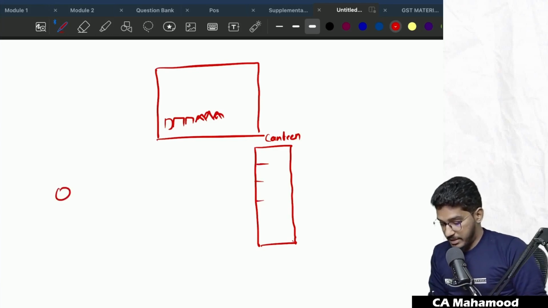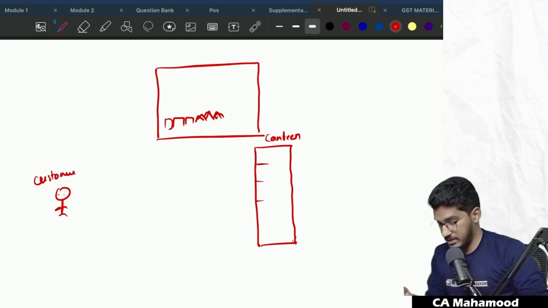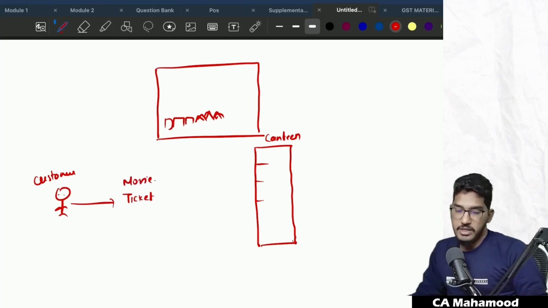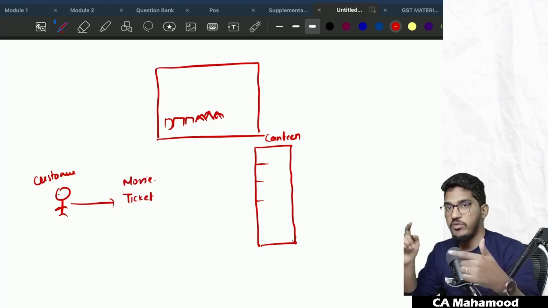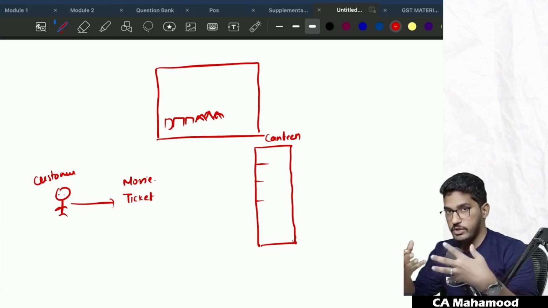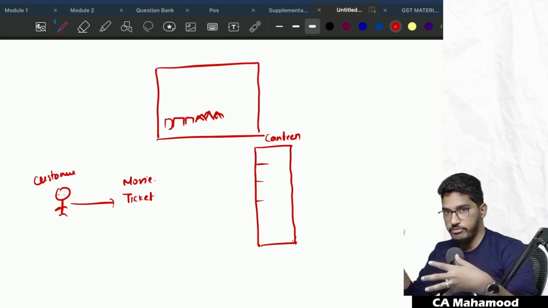Now, assume that you are a customer. I will tell you 2 scenarios of what they are trying to say. I will try to clarify the entire circular with this simple example. You are a customer, you are booking a ticket for the movie. Today in the multiplex theaters, they provide you the option at the time of booking the ticket: along with your ticket, you can also book your food as a package.